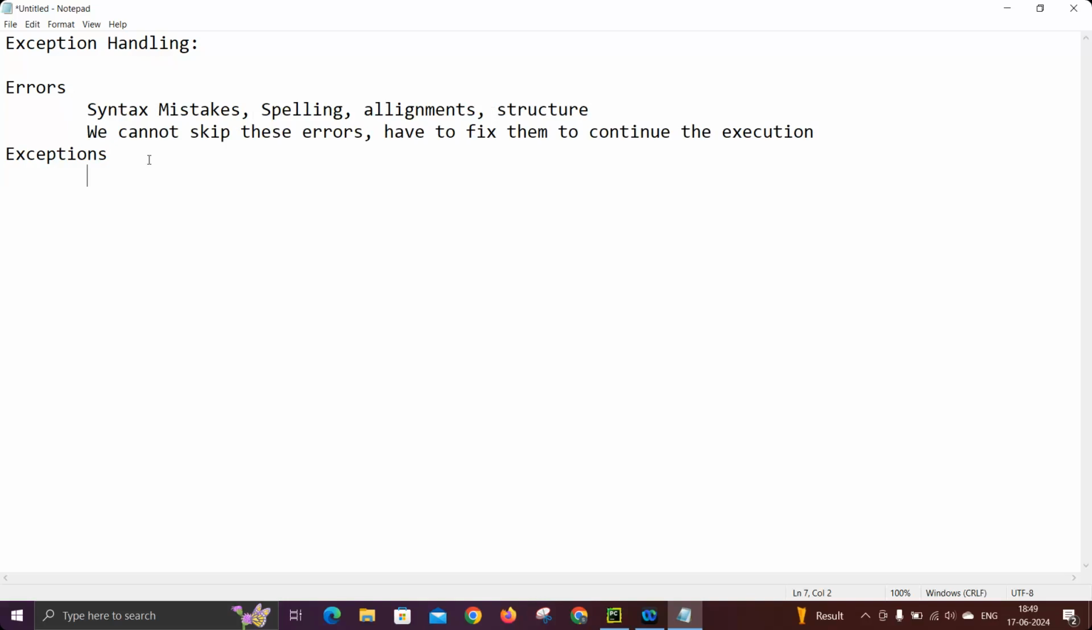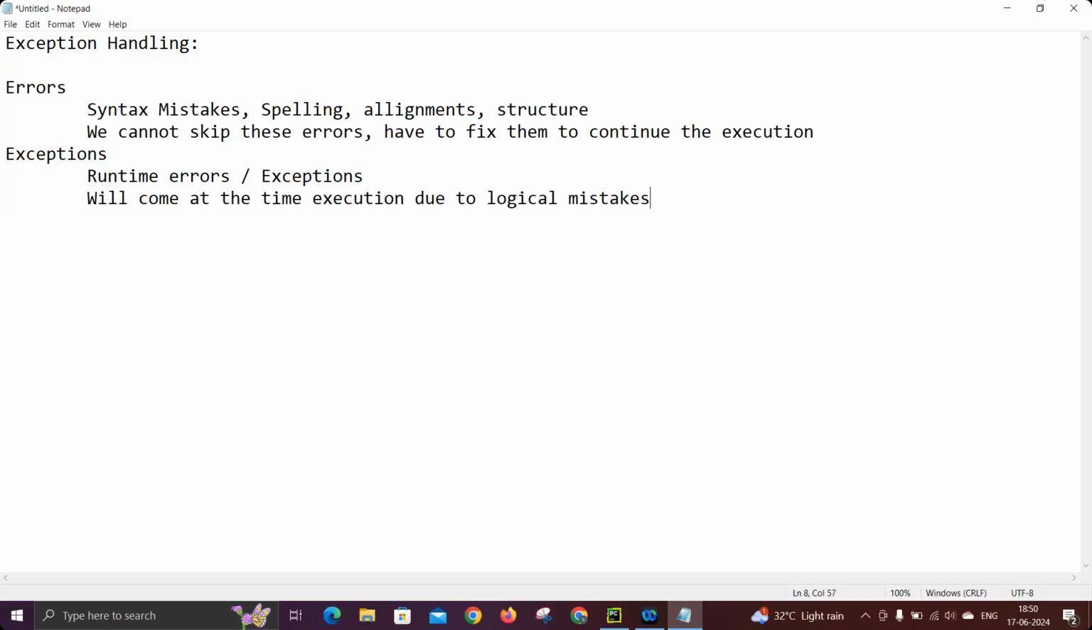That is what we call runtime errors, because only at the time of execution can we know there is some problem with our code. That is technically called an exception. So exceptions are the errors which occur at the time of execution due to logical mistakes, not code mistakes.